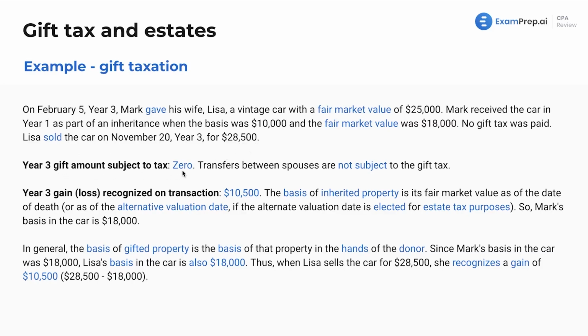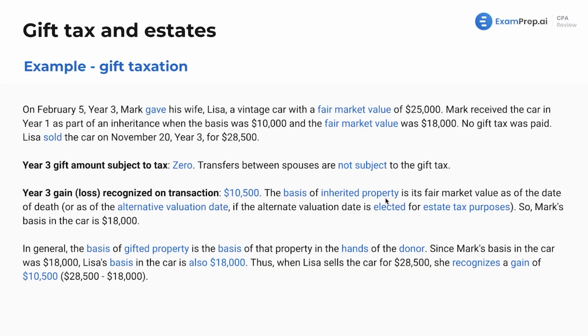And that's 0, because we see that this is between spouses, and intermarriage transfers are not going to be subject to tax. Now, what about the year 3 gain or loss recognized in the transaction? Okay, well, you're going to have to recognize something there because we see that Lisa sold the car. That is going to be $10,500. And how do we get that?